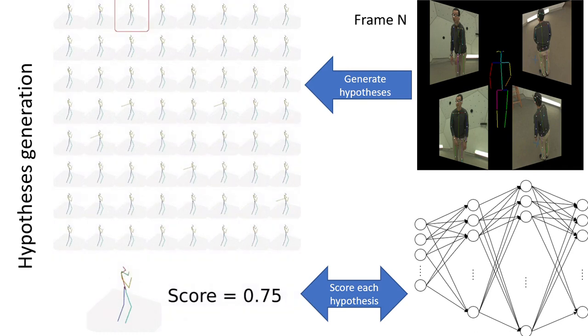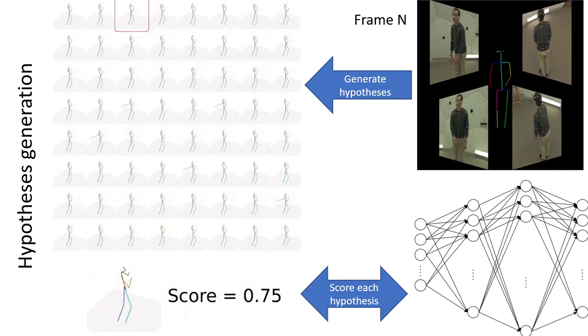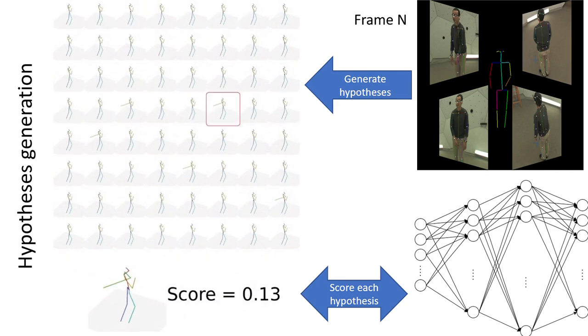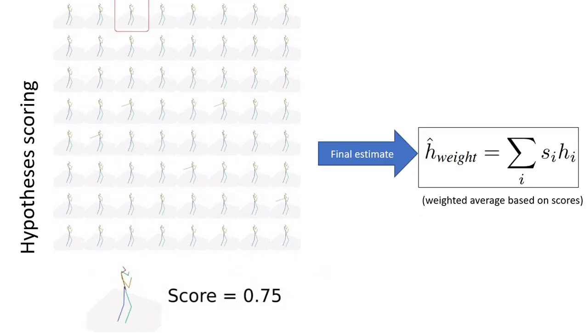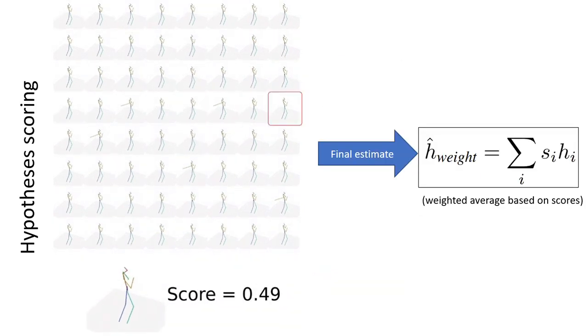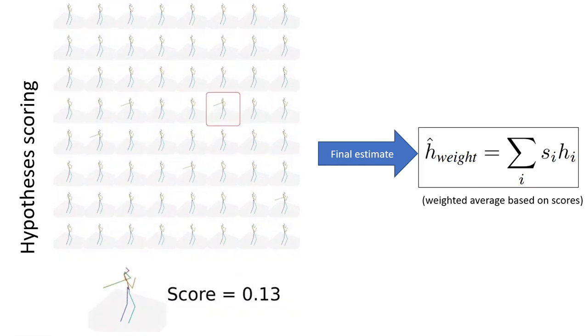Based on a single multi-view frame, we generate a pool of a few hundred hypotheses. The hypotheses are passed through a simple MLP to estimate the score of each hypothesis. This is the only learnable part of our model. The final estimate is a weighted average of the hypotheses. The hypothesis generation and the final estimation strategy is a form of soft differentiable RANSAC, previously proposed in the literature.